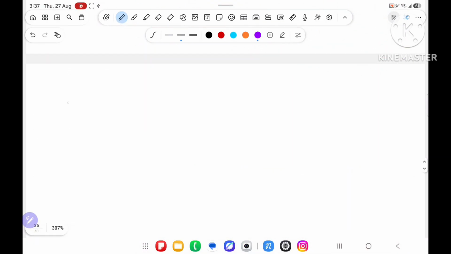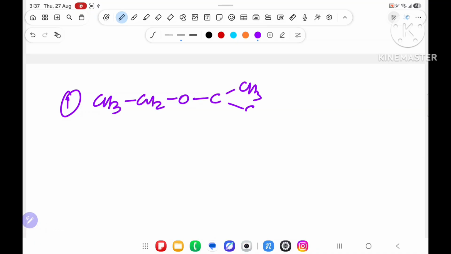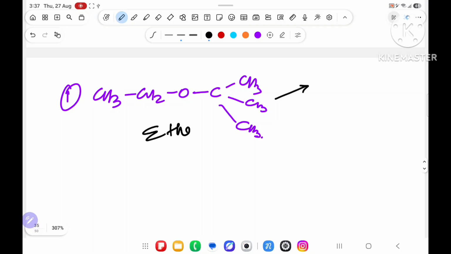Some example: suppose I write CH3CH2O-C(CH3)3. Now they are asking by which alkyl halide and alkoxide it has been formed. It is the structure of an ether. Tell me which one is attached with X and which one is attached with O minus.